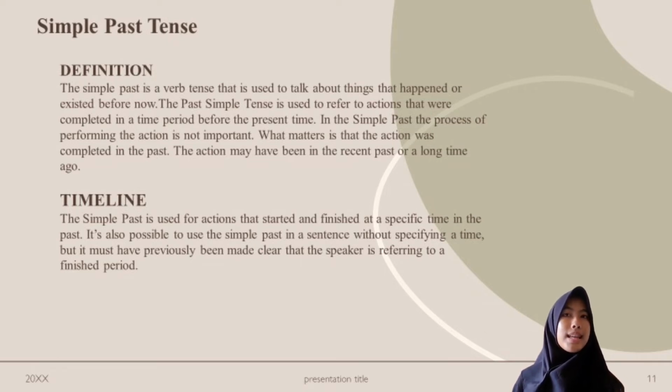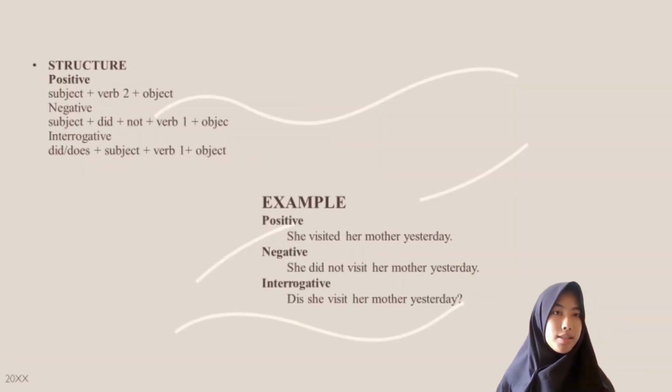What matters is that the action was completed in the past. The action may have been in the recent past or a long time ago. Timeline: simple past tense. The simple past is used for an action that started and finished at a specific time in the past. It's also possible to use the simple past in a sentence without specifying a time, but it must have previously been made clear that the speaker is referring to a finished period.